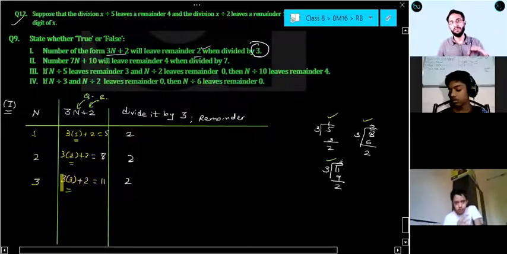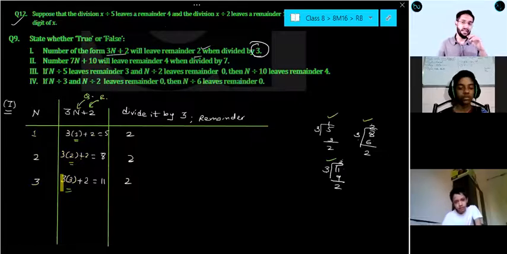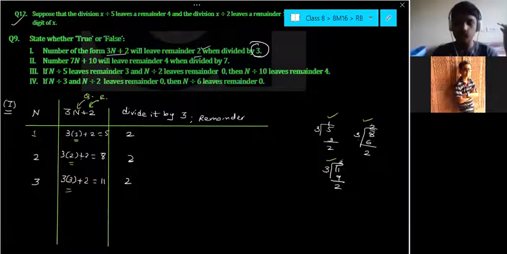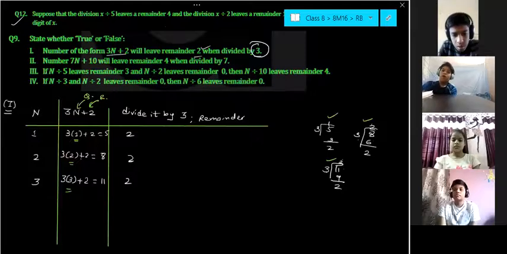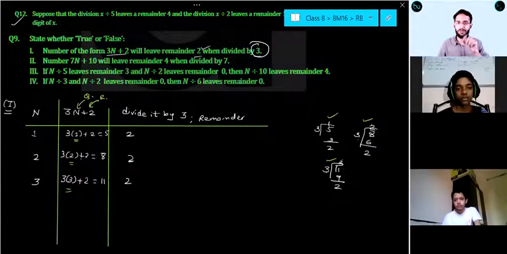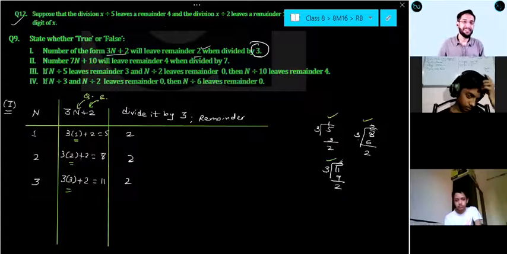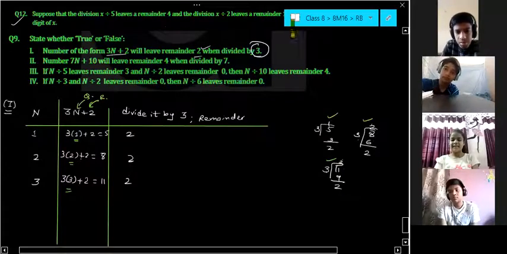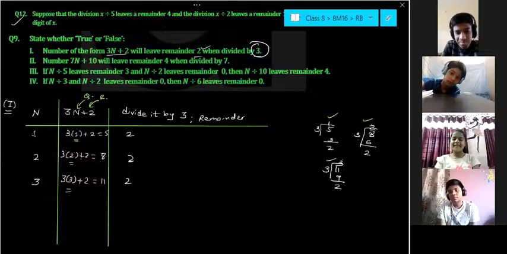Remember, the first time we were learning algebraic expressions, or linear equations in one variable, we learned everything with the help of examples, or not? Yes or no? Even when you were a child, the first time you learned A for apple, you learned that from an example only. What if your teacher didn't tell you A is for apple? Remember A. So like this, we need to learn everything through examples.